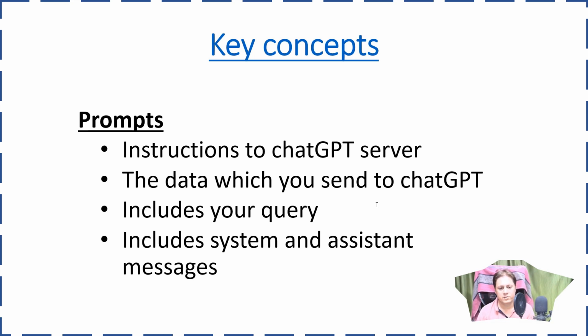So it also includes system and assistant messages. Like I will show you one example. I have created one video also on this, where I am sending system messages, assistant messages, and user query. So all those form a prompt actually. So whenever it calculates tokens, it will not only calculate tokens for whatever response it has received, but including everything, whatever request you are sending, how many words, characters you are sending, and the response also.